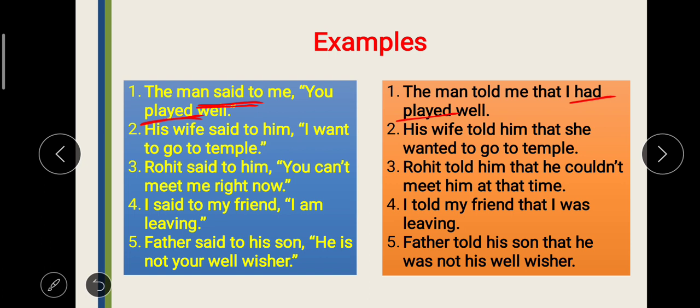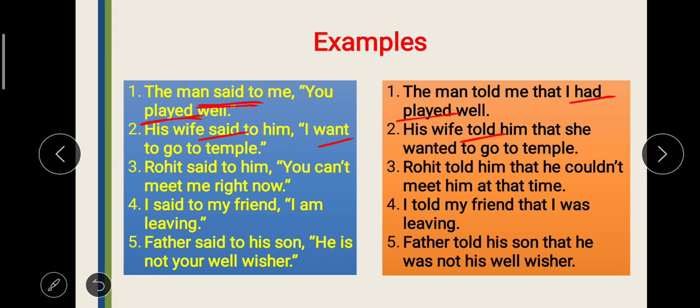Next is "I want to go to temple." You can see want. First form of the verb, that is present simple tense. Reporting verb is in past. So it will become its past counterpart. So this is present indefinite tense will become past indefinite, means first form of the verb will become past, and want becomes wanted. The reporting verb said to becomes told. Why it becomes told, we'll tell in detail in the next video. The reason being, this is affirmative sentence, and in affirmative sentence said becomes said or said to becomes told. That's why the rule is there. But first form became second form. This we have to keep in mind.